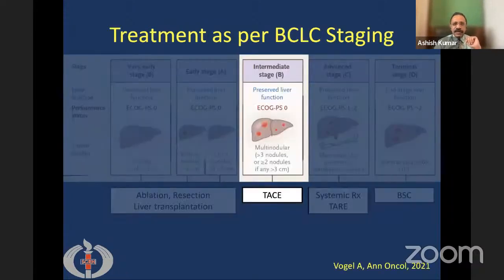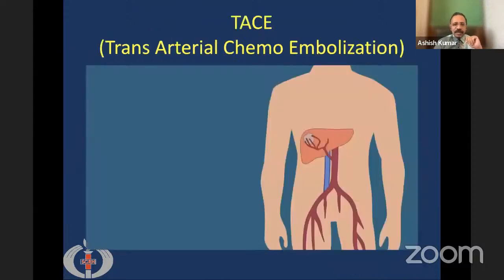Now coming to when the tumor is of intermediate stage as per BCLC staging, and curative treatment is not possible. So what is the treatment? The best treatment in this stage is transarterial chemoembolization, or TACE. So what is TACE? The TACE procedure is a kind of angiography procedure.